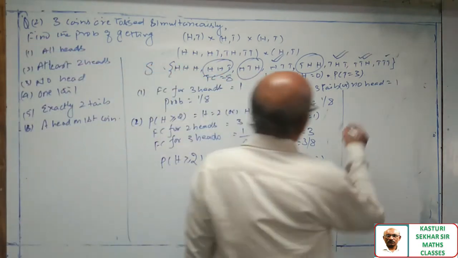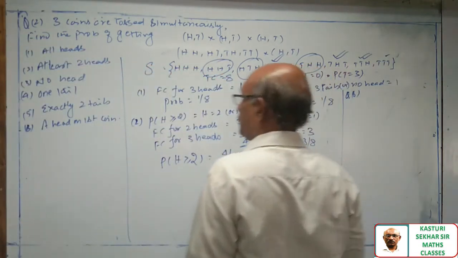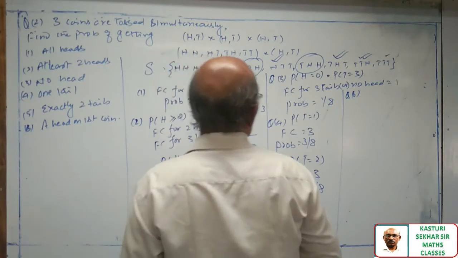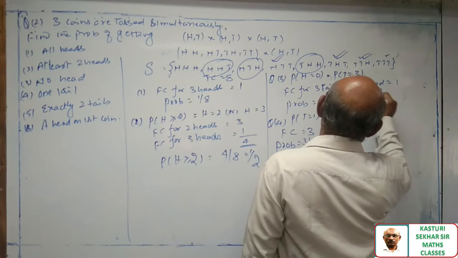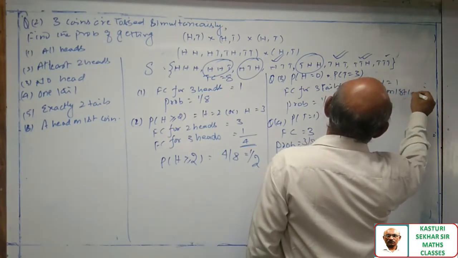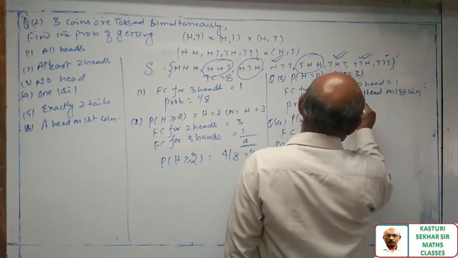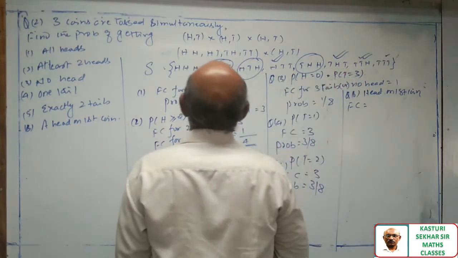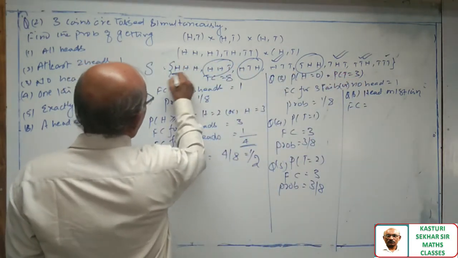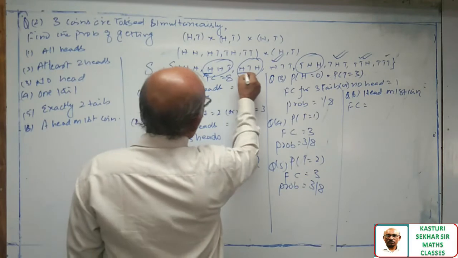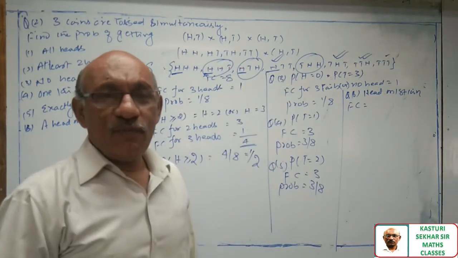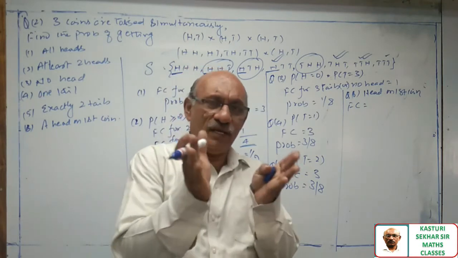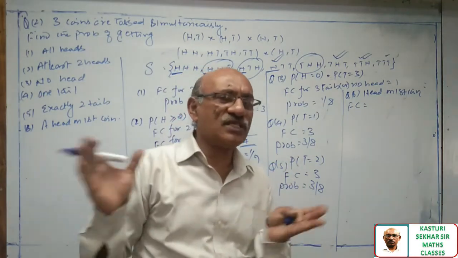Question number 6. A head on the first coin. So let us calculate favorable cases. Head on the first coin. In how many cases do we have H, or how many cases are starting with H?